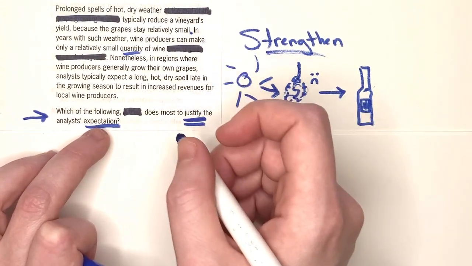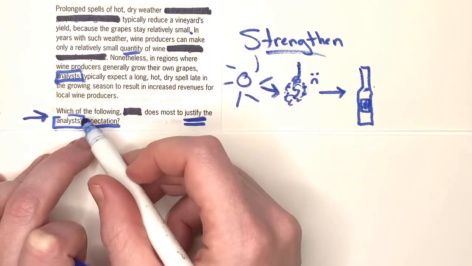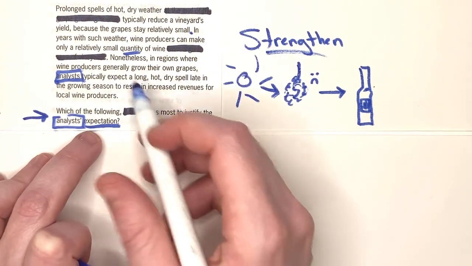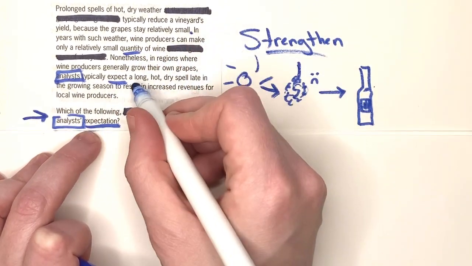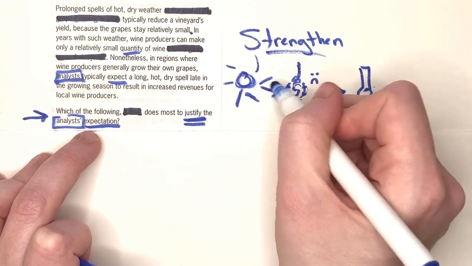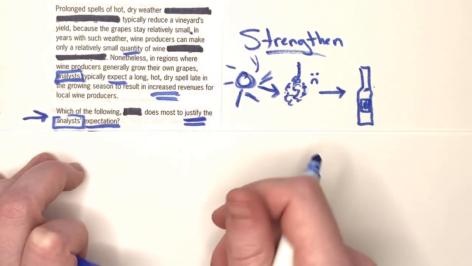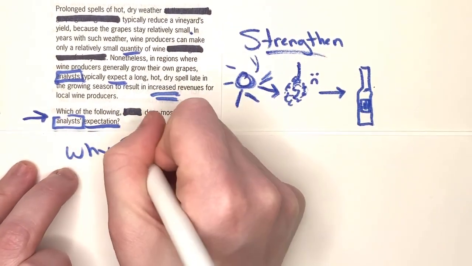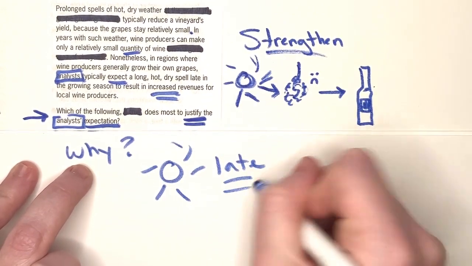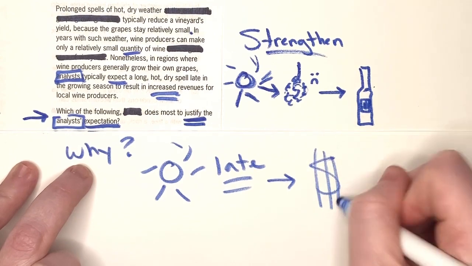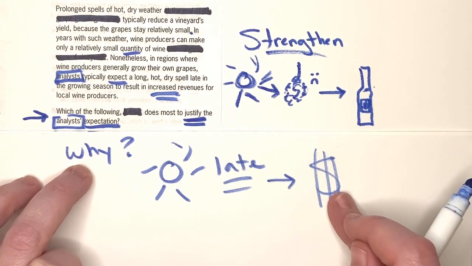Interesting, right? So here we've got our analysts that we remember from our question stem. Which of the following does most to justify the expectation? So what is their expectation? It's that they expect that this hot spell, this sun, late in the growing season will give an increased revenue. So we're here to ask why. Why would all this sun late in the growing season actually lead to more money?